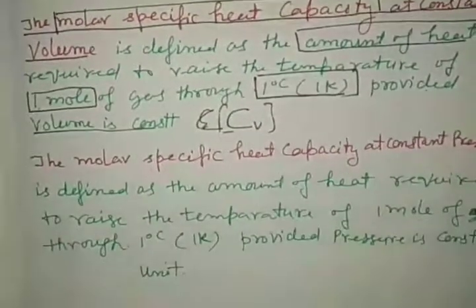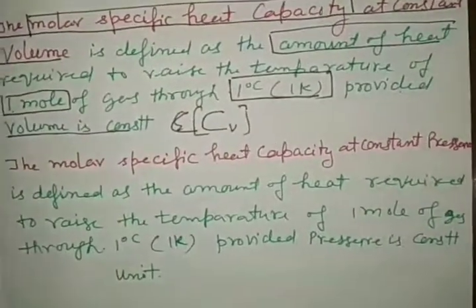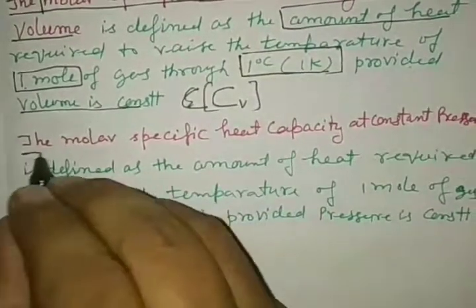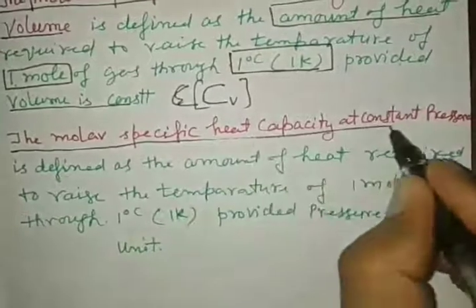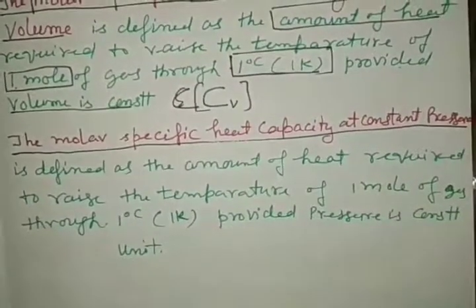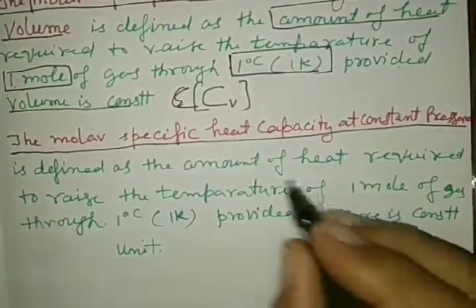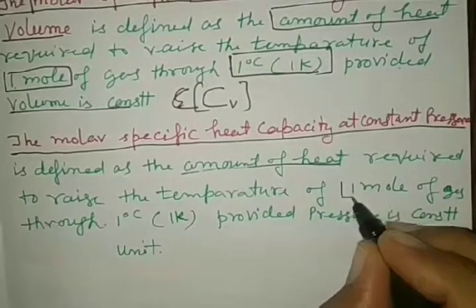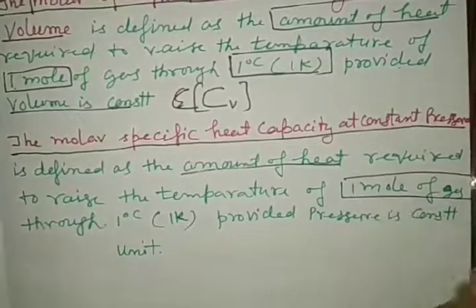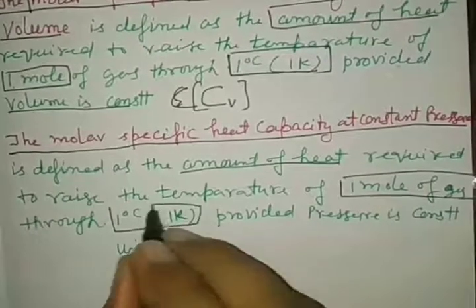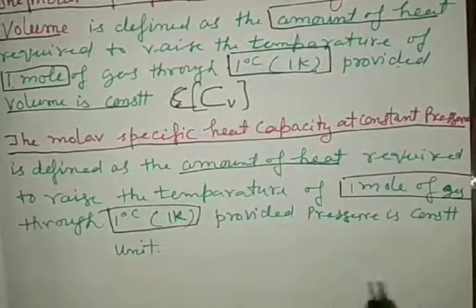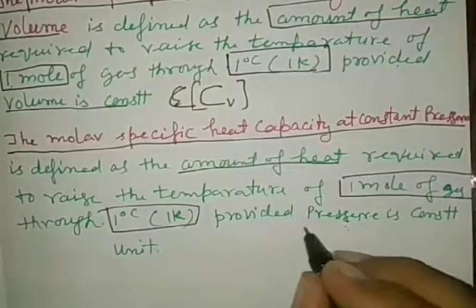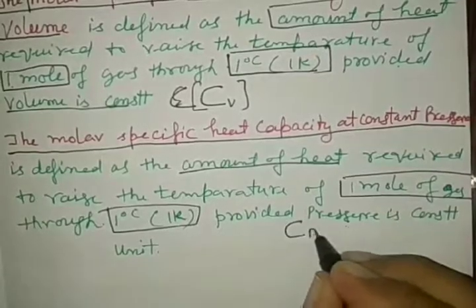Now, molar specific heat capacity at constant pressure is the same kind of quantity. It is the amount of heat required to increase the temperature of 1 mole of ideal gas through 1 degree, provided that pressure is kept constant. It is denoted by capital Cp.